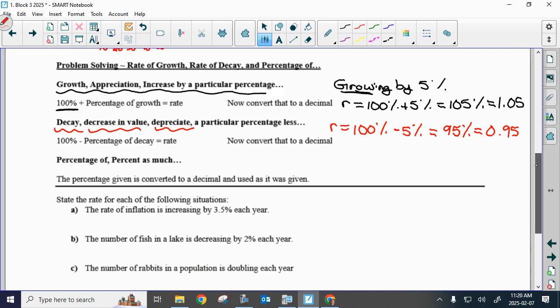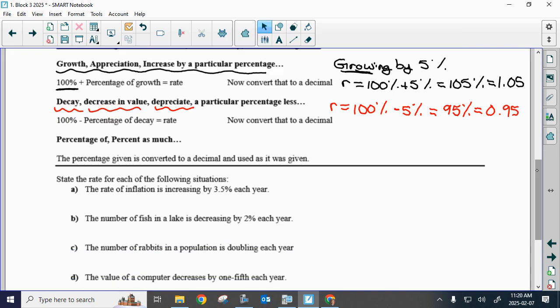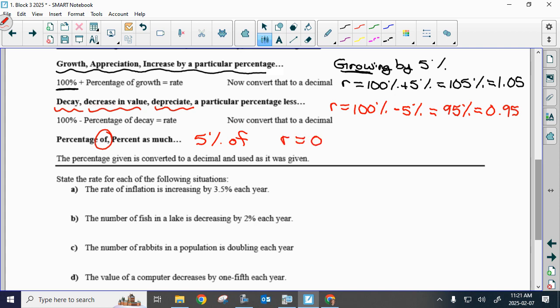And then we learned that if we have a straight-out percentage of, like if I say 5% of, that wasn't going up by 5%, it wasn't going down by 5%, it's just 5% of. When the word of follows a percentage, your common ratio is just that percentage. I need you guys to notice the difference in the vocabulary here.